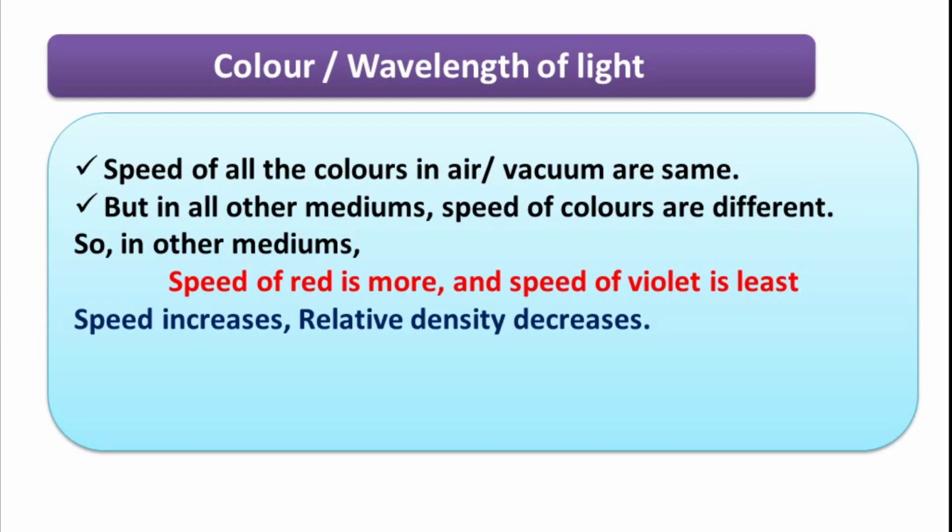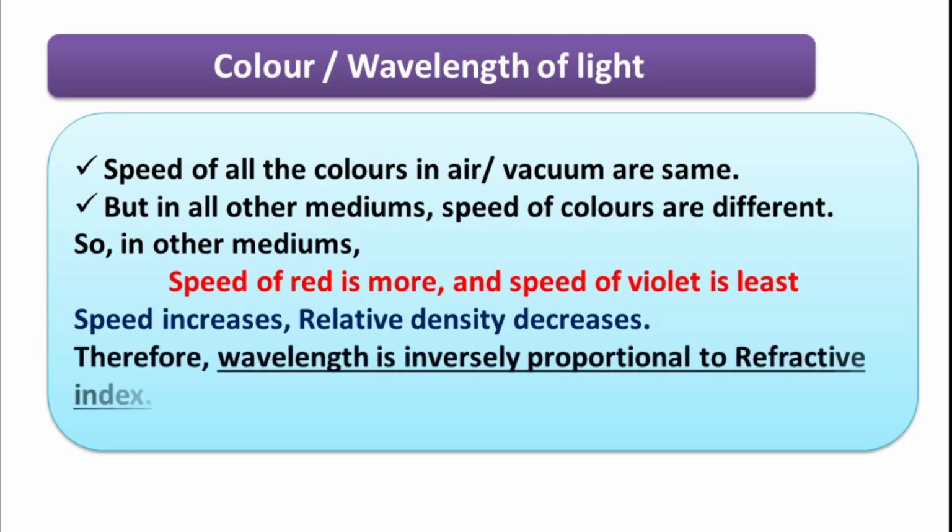Therefore, more the wavelength, less is the refractive index, less the wavelength, more is the refractive index. Therefore, violet color which has less wavelength has more refractive index and red color which has maximum wavelength has least refractive index. Thus, wavelength is inversely proportional to refractive index.